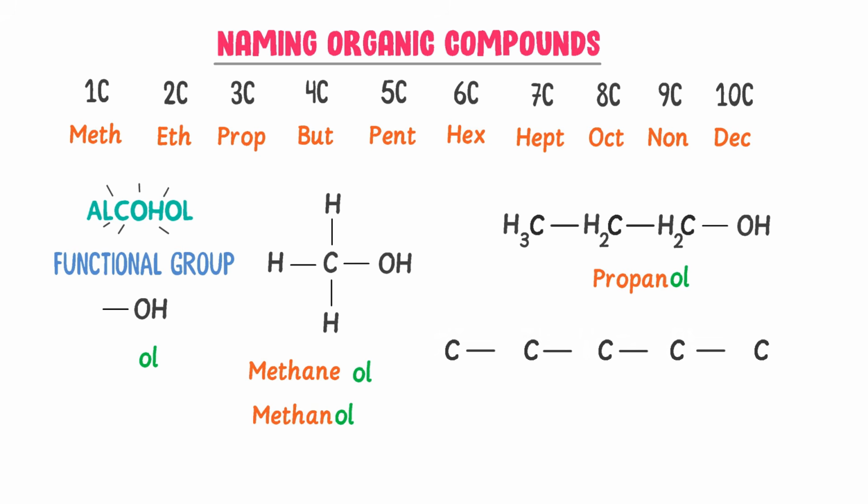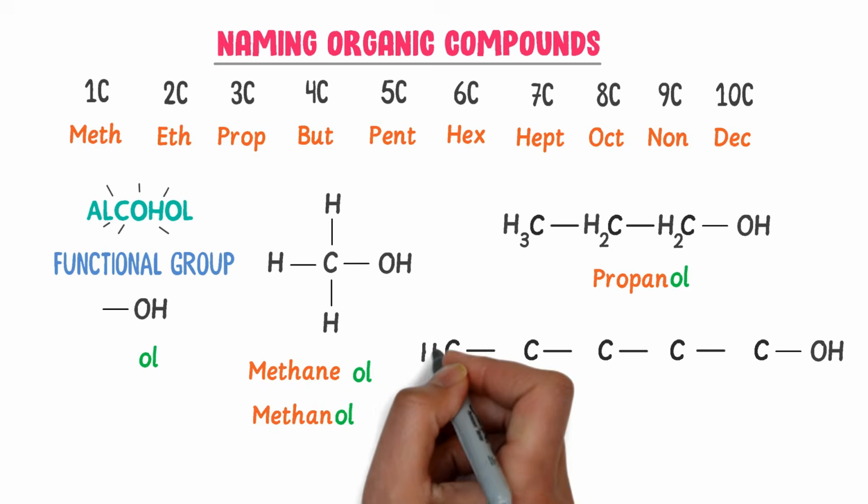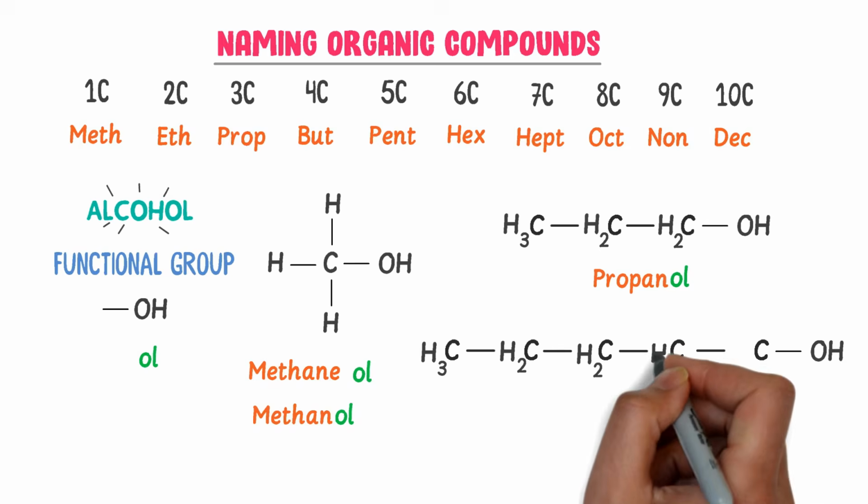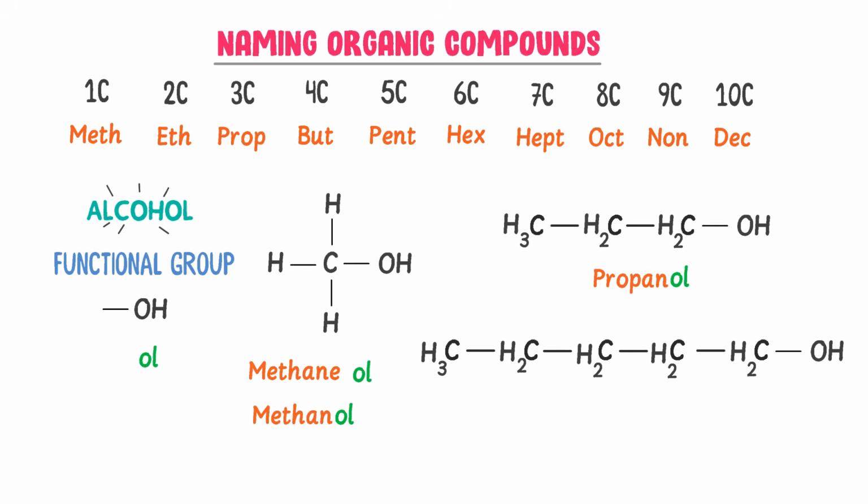Thirdly, consider 5 carbon atoms and OH functional group is bonded to it. I complete the valency of each carbon H3, H2, H2, H2 and H2. There are 5 carbon atoms present in it. I write pentane. Also there is OH functional group present in it. I write ol. So I get pentanol, which is alcohol. Thus by this way, we can easily name organic compounds of alcohol by knowing alkyl part and OH functional group.